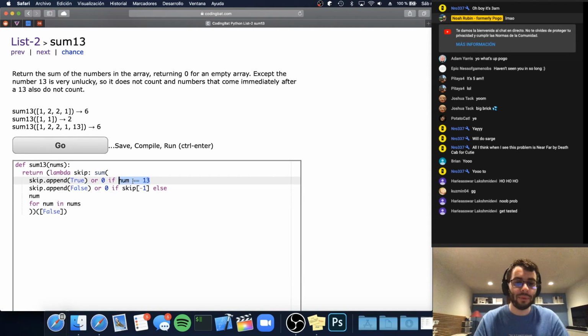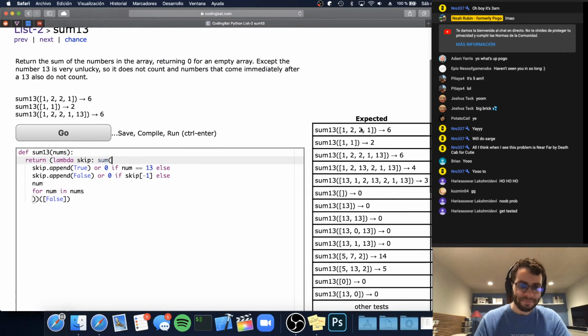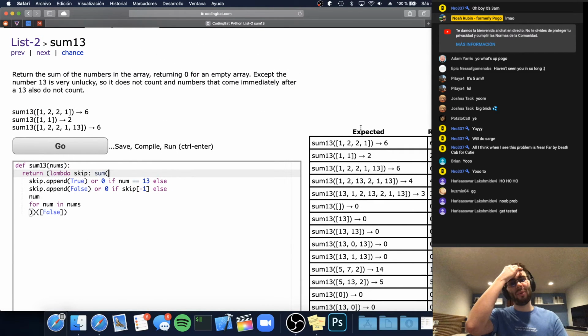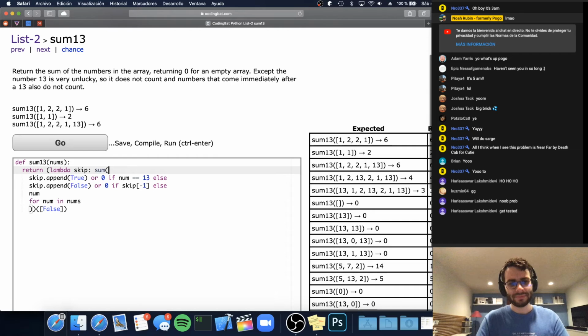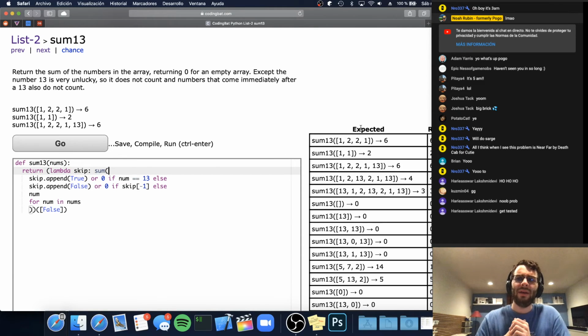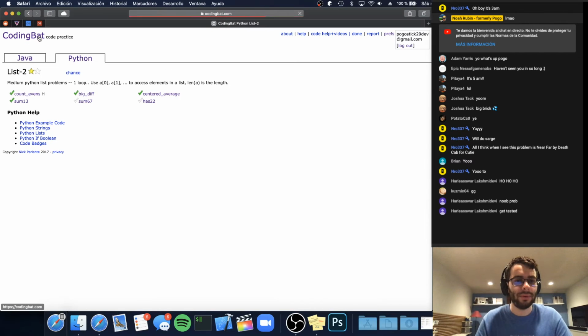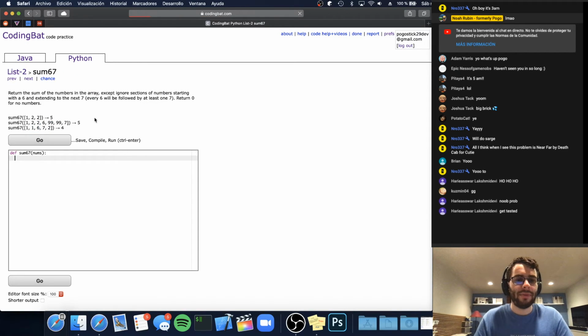So if the number is not 13 and we're not supposed to skip it, then we just want to count the number as itself inside of our sum. And so that works. This one took me a little while to think about. I was trying to think about looking at like pairs of numbers and a bunch of different ways of dealing with this. This solution works. And again, these one-liners are hacky sort of by design or just by the way that they are. So it's all good. 2 problems left.